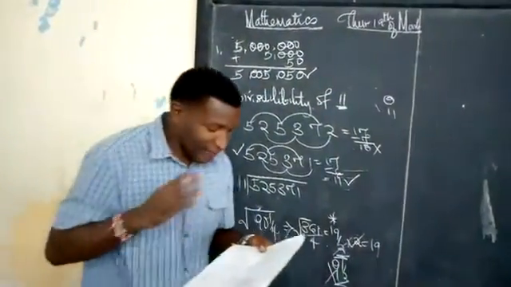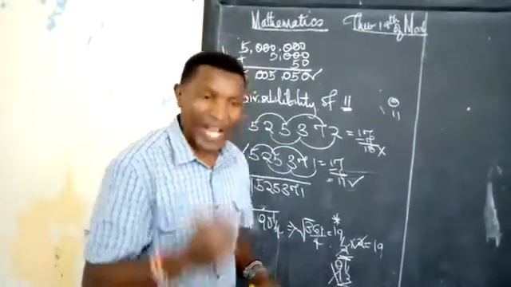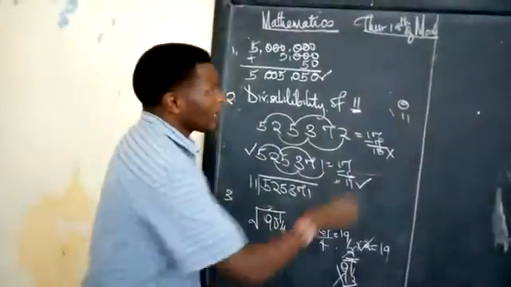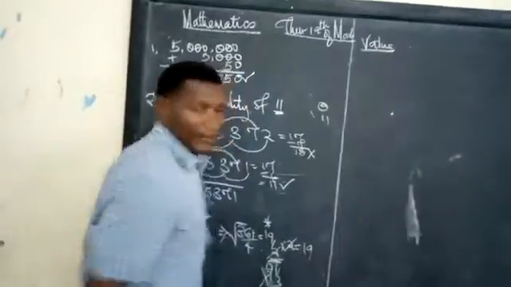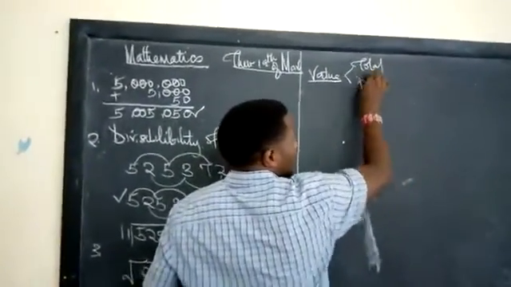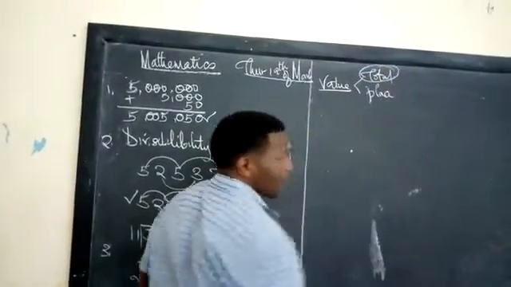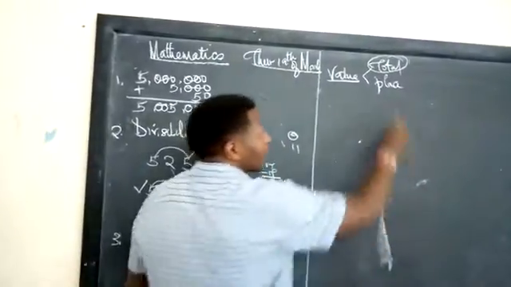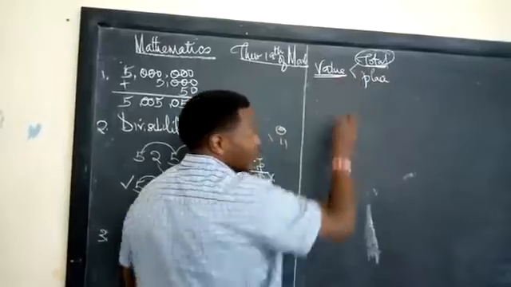Number 4, it's asking a very simple question. Which of the following digits has the greatest value? I told you and I repeat this. Whenever you hear the word value, in maths we have 2 things. We have either total value or what we call the place value. At your level, most people will ask you about the total value. Whenever you've been asked the total value, the examiner must not mention the word total. He can just say the word value.